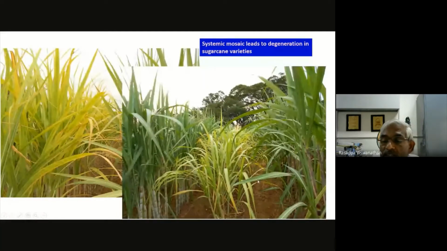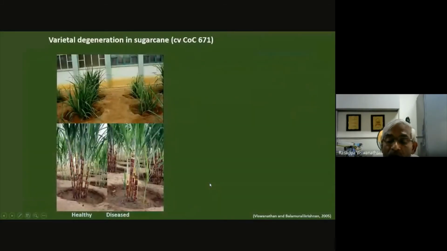And these are situations we have witnessed in many places and many fields also. And experimentally also, this was work done by us maybe 15 years back. And again, as in the case of CO8032 YLD free seed, here also we have taken two varieties for the experiment, COC 671 and CO 740. And you can see the virus-free clones have exhibited their vigor from day one, from germination onwards.